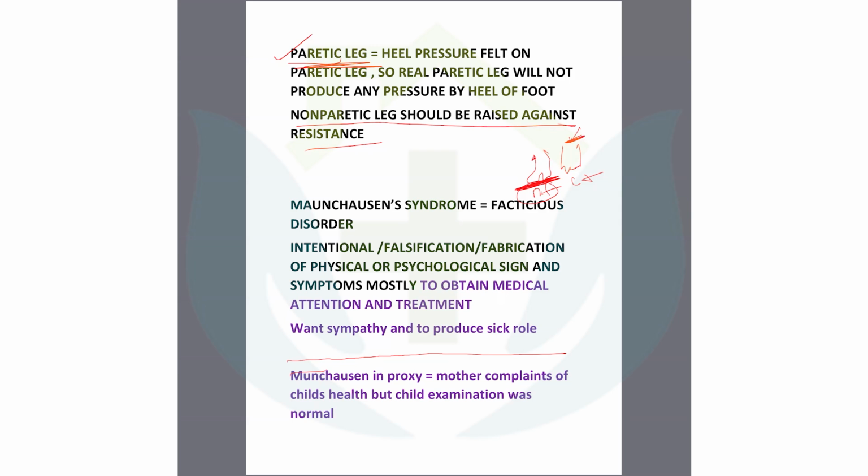Whenever you give resistance over the left side, the patient will put pressure on the right side. This is Hoover's test. If paralysis is present, the patient will not put pressure from the paralytic leg. But you are giving resistance to the left leg, and the patient is pressing you with the right to give more resistance. So that's why there is actually no paralysis. This is a very easy and very nice test, Hoover's test.